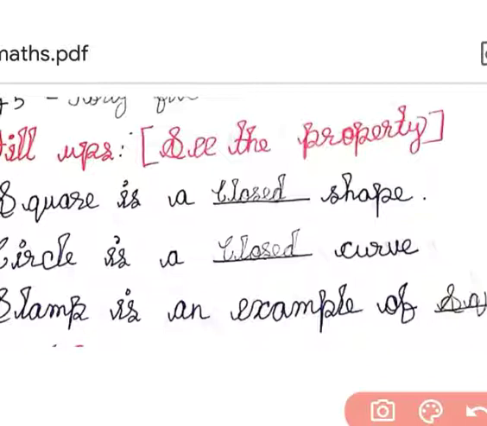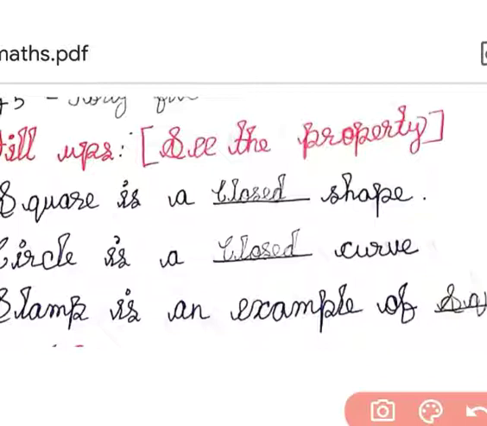Like, imagine a square. The square is covered on all sides. There is no open place, so that is why a square is called a closed shape. Triangle is also closed, rectangle is also closed, and circle is also a closed shape. If there is any open space in the shape, then you have to write that it is an open shape.